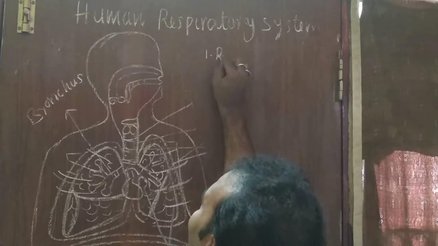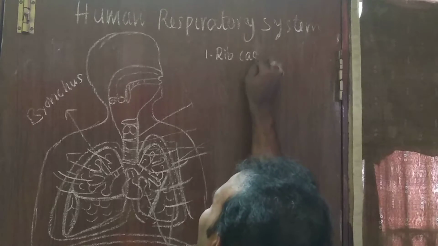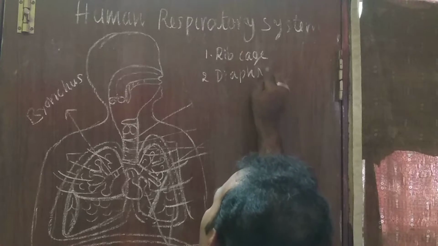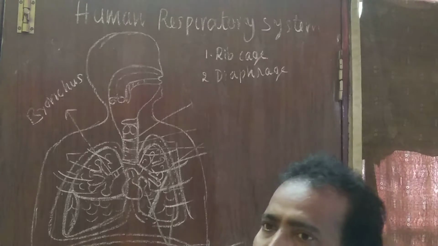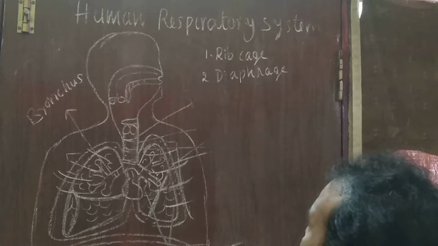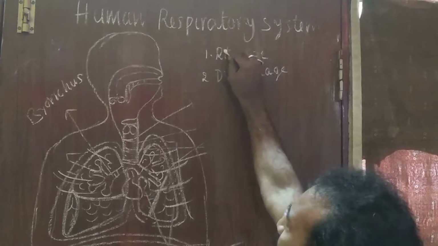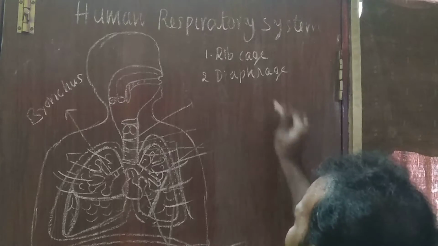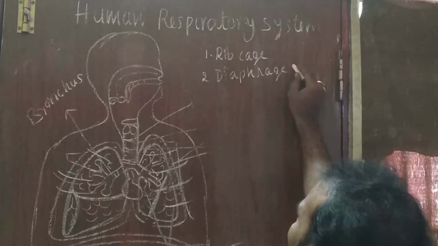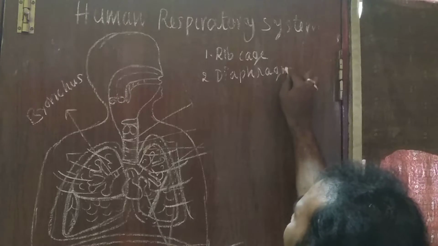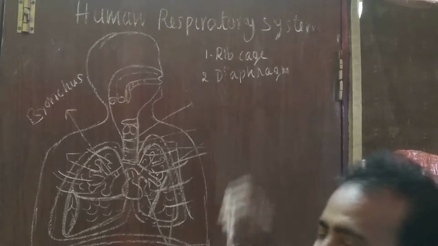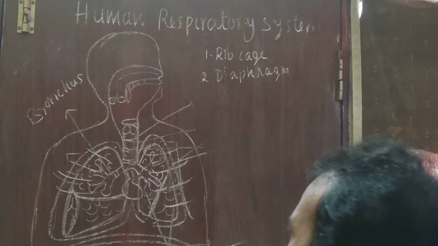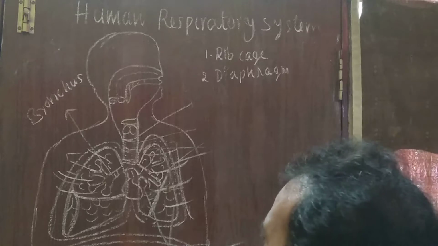They are the rib cage and the diaphragm. The rib cage is made up of ribs and intercostal muscles. Both the rib cage and the diaphragm play the important role to increase or decrease the volume of the chest cavity.